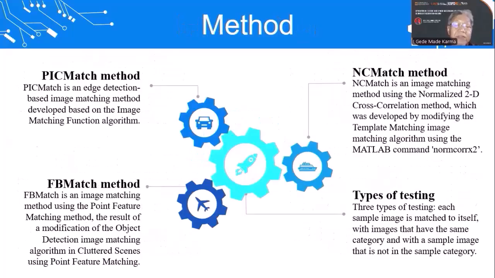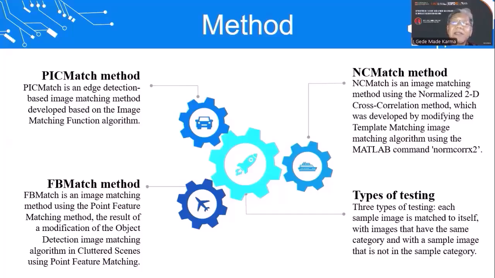In this research, we used 3 types of image matching method, which are the PIXMATCH method, the NC match method, and the FB match method. PIXMATCH is an edge detection-based image matching method developed based on the image matching function algorithm.